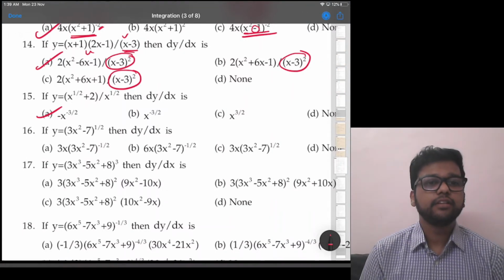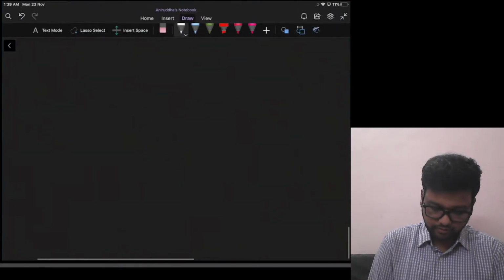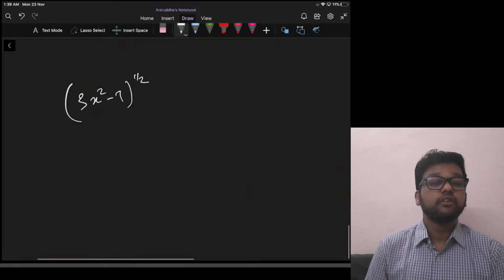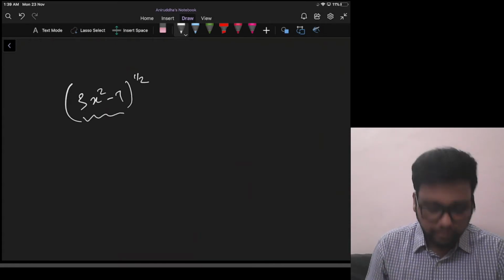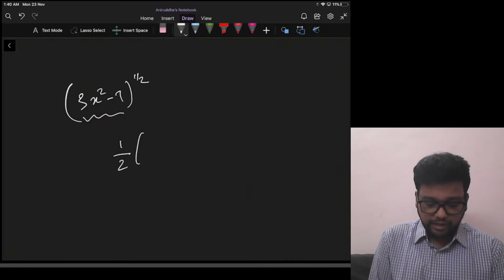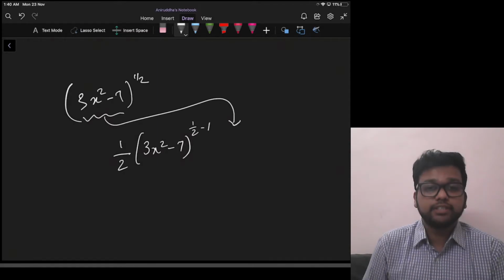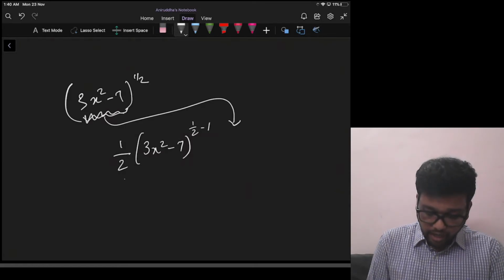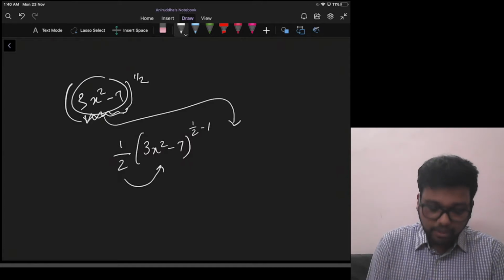Okay, let's go to 16th then. If y is equal to 3x square minus 7 raised to half. Alright. Let's use chain rule. If this was x raised to half, we would have done half into x raised to half minus 1. But it is not x, so that is why we'll multiply by derivative of this. Okay, that is chain rule.